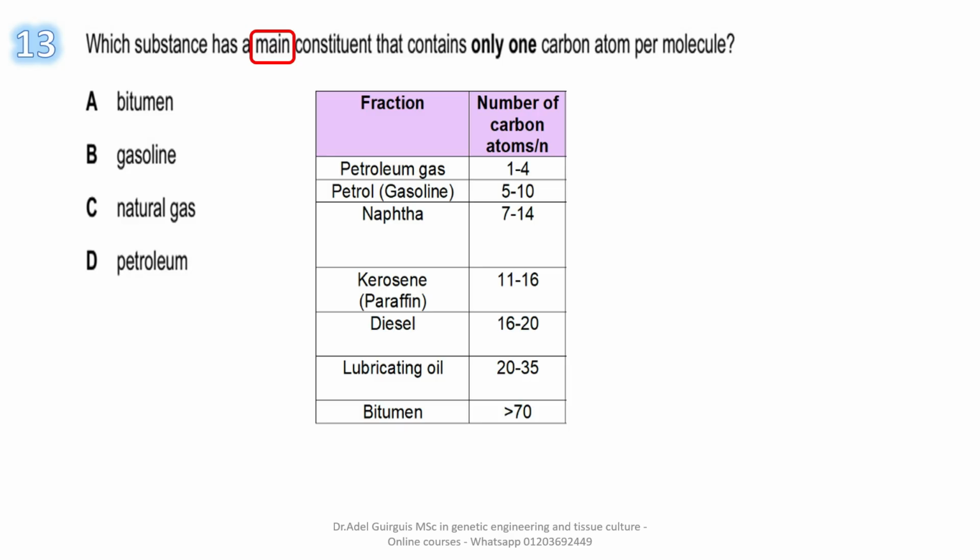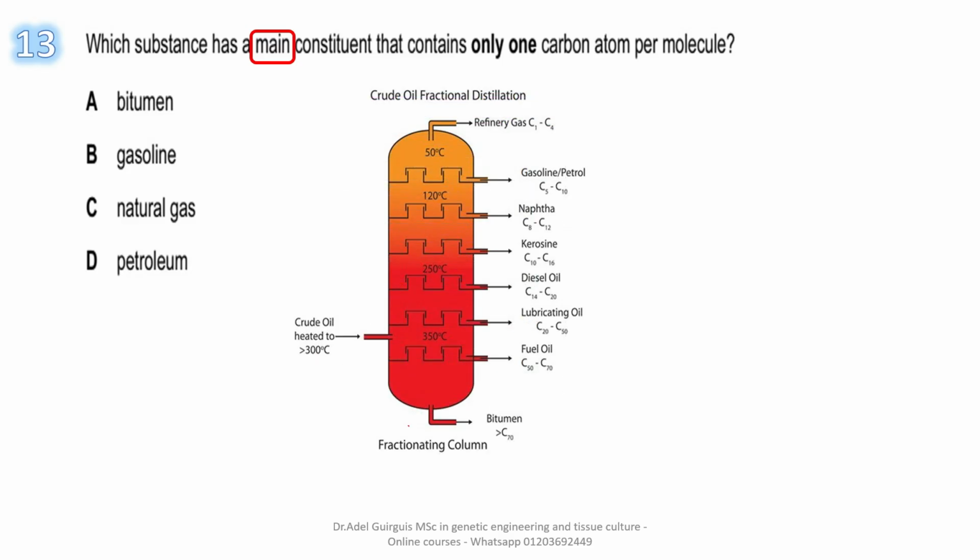Petrol or gasoline from 5 up to 10, and the other ranges, up to bitumen with more than 70 carbon atoms per molecule. Look at the fractionating column.